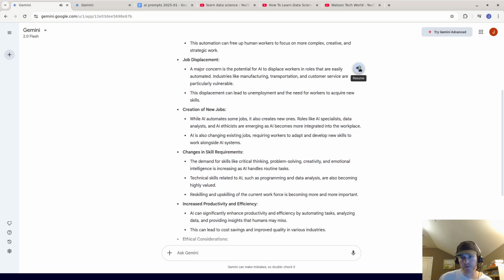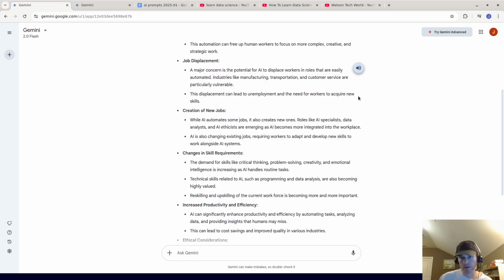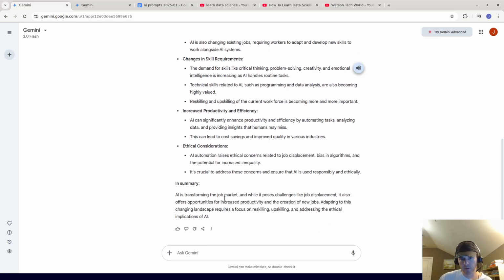Okay, so I think that answer is very good. And I think it's cool that this thing here kind of follows it as you go down, so you can play it later. I think that's super cool. You can double check the response. I'm not going to do that. And then you have the option to click on copy. So I'm going to copy to clipboard.